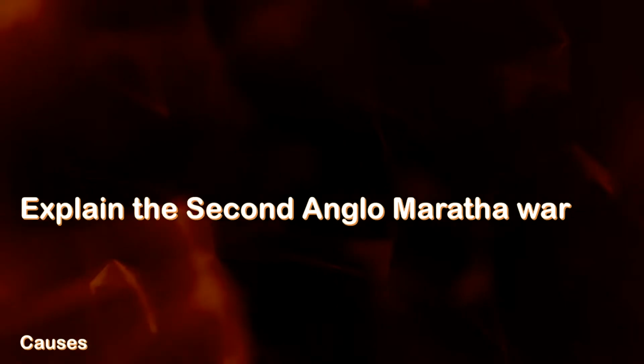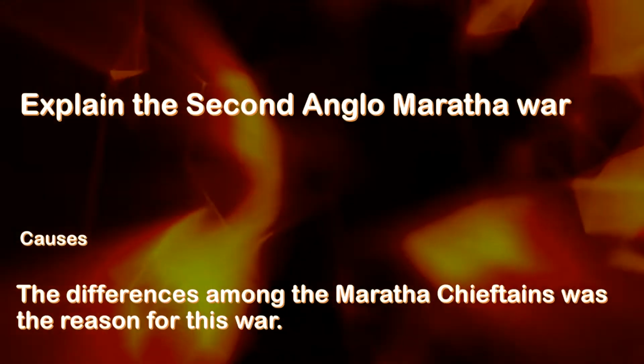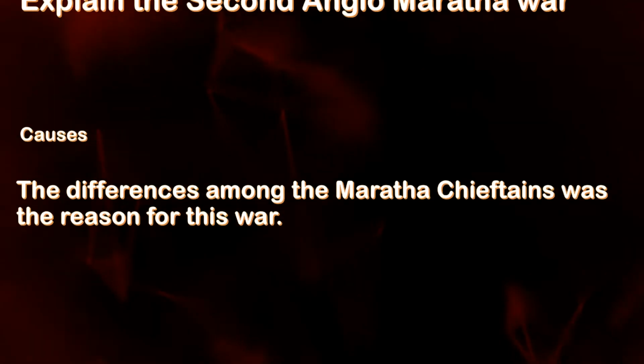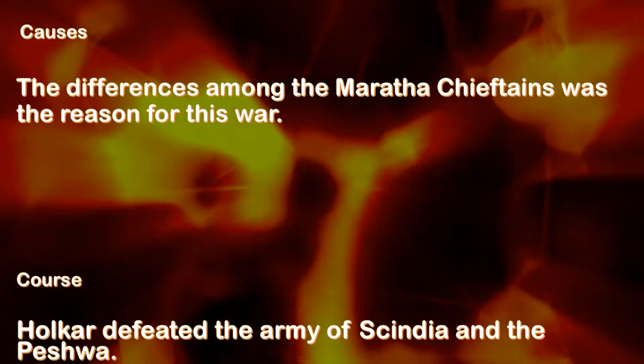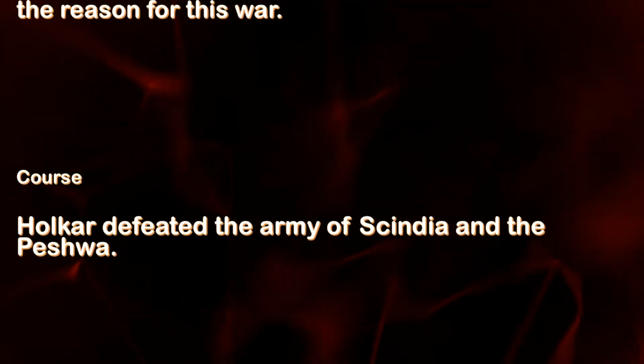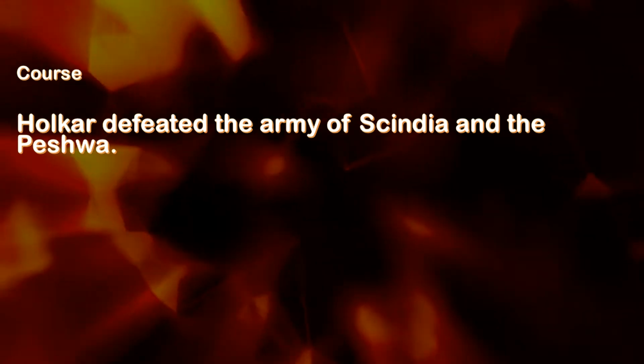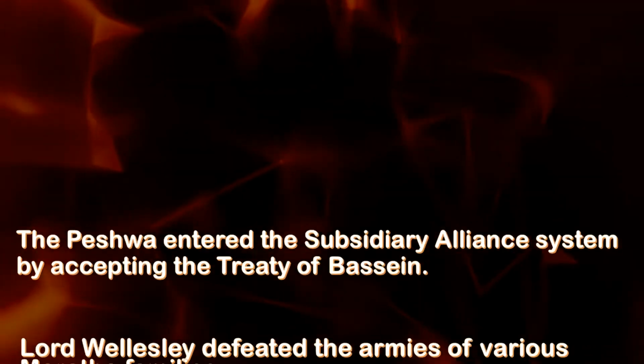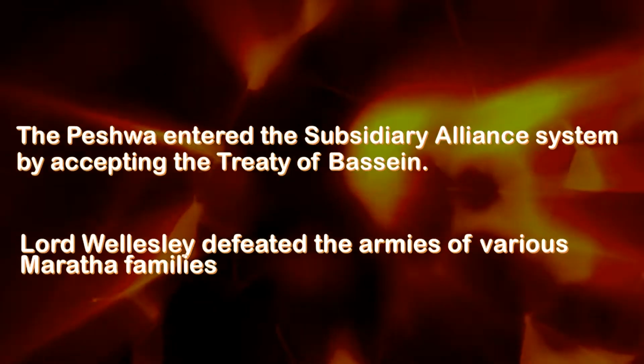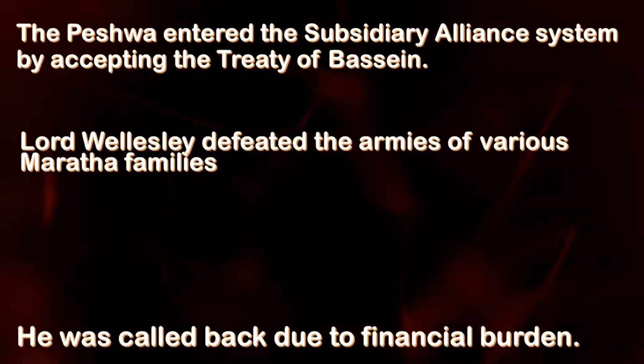Explain the Second Anglo-Maratha War. Causes: the differences among the Maratha chieftains was the main reason for this war. Course: Holkar defeated the army of Scindia and the Peshwa. The Peshwa entered the subsidiary alliance system by accepting the Treaty of Bassein. Lord Wellesley defeated the armies of various Maratha families. He was called back to England due to financial burden.